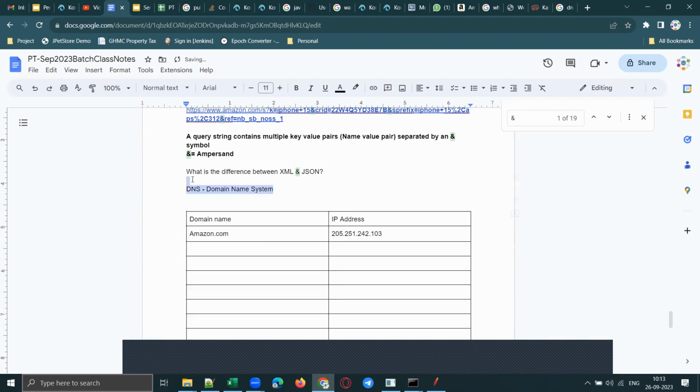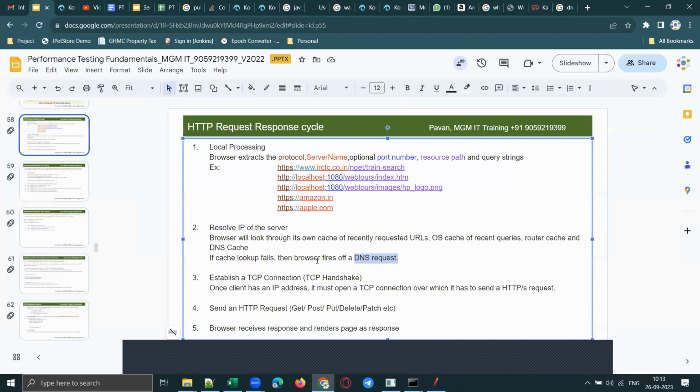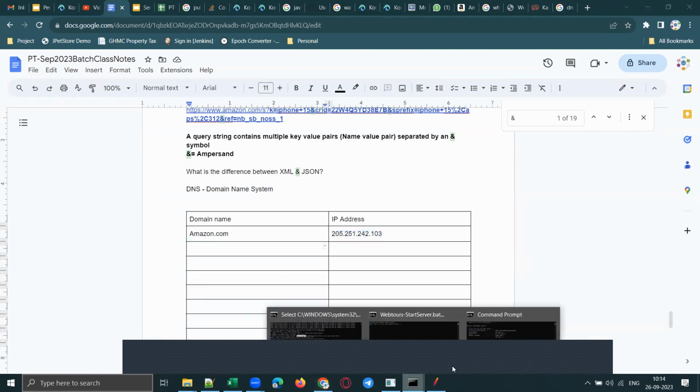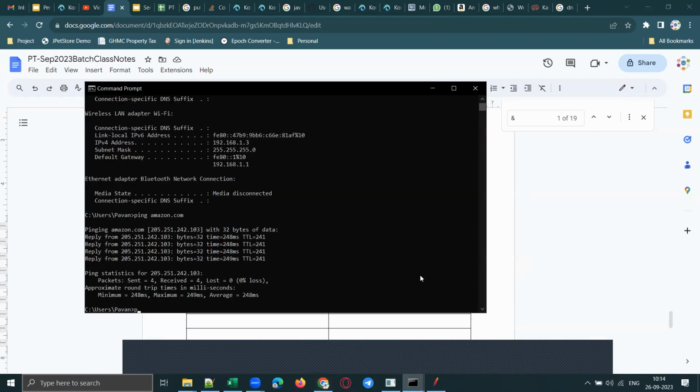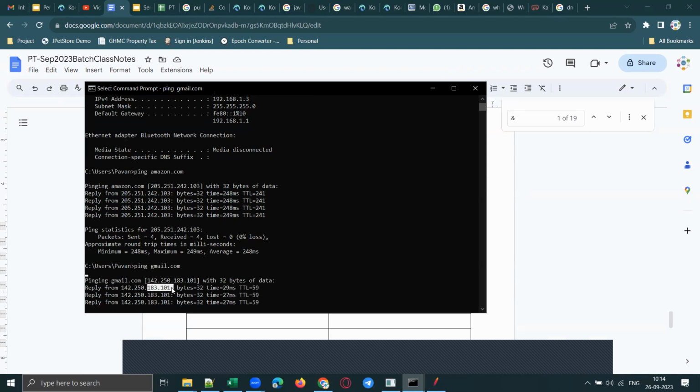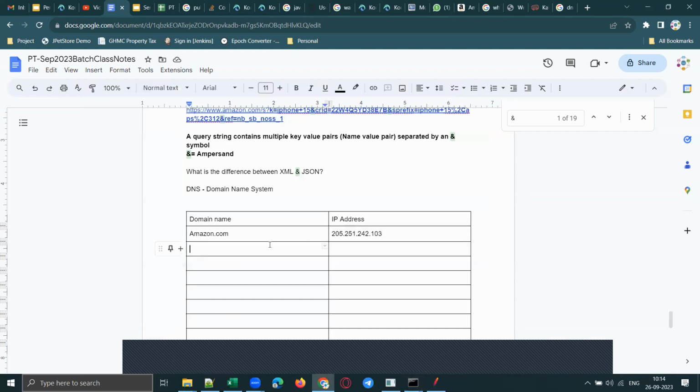Now, if the browser cannot find the IP address in this cache, then it will send a request to the DNS server, and the DNS server will send the IP address to the browser. Understood, guys? In the same way, you can check the IP address of gmail.com. Use the ping command, ping gmail.com, and this is the IP address of Gmail. 142, this one. Understood, guys?